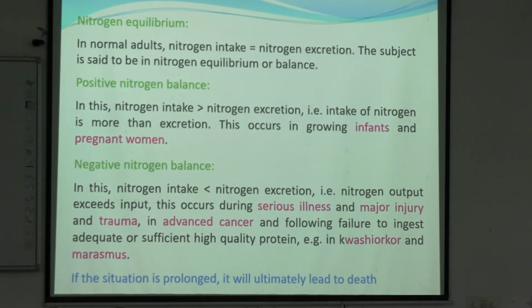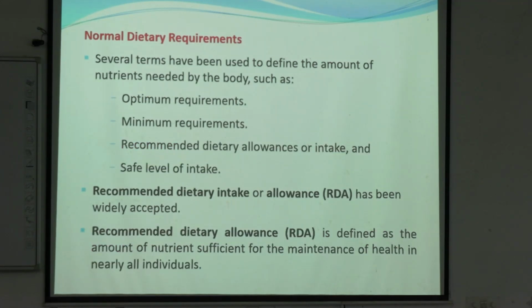When the input is low and output is high, it is known as negative nitrogen balance, and it may lead to muscle wasting, leading to protein loss and protein energy malnutrition. Ultimately, if not treated, it may lead to death also. And what are the most important protein energy malnutrition disorders? Kwashiorkor and marasmus. Okay, so how to determine the required dose for any individual?